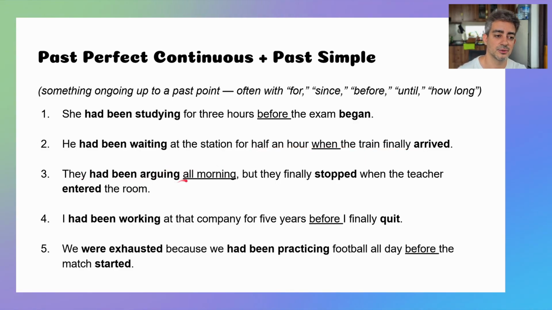They had been arguing all morning, but they finally stopped when the teacher entered the room. I had been working at that company for 5 years before I finally quit. We were exhausted because we had been practicing football all day before the match started. All right, we've got some key words again: before, when, all morning. Okay, we use those together with these verb tenses.